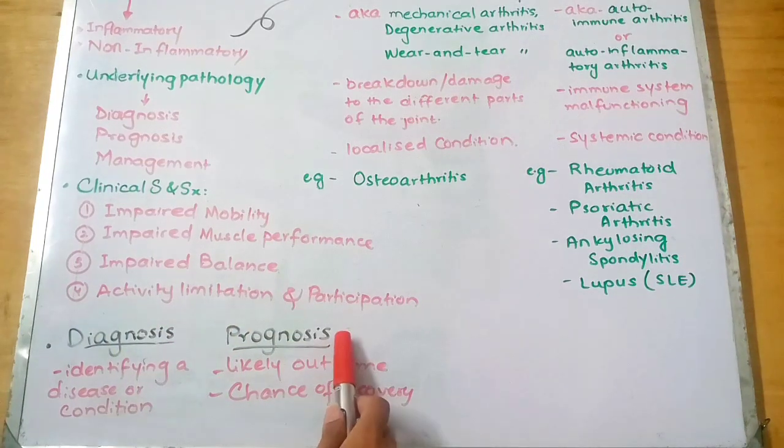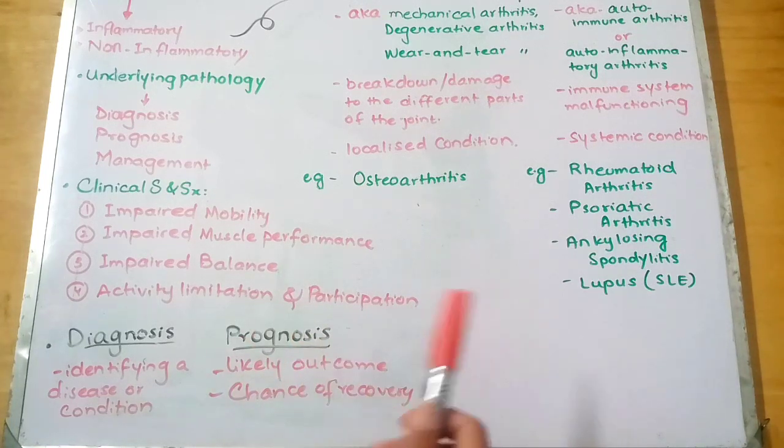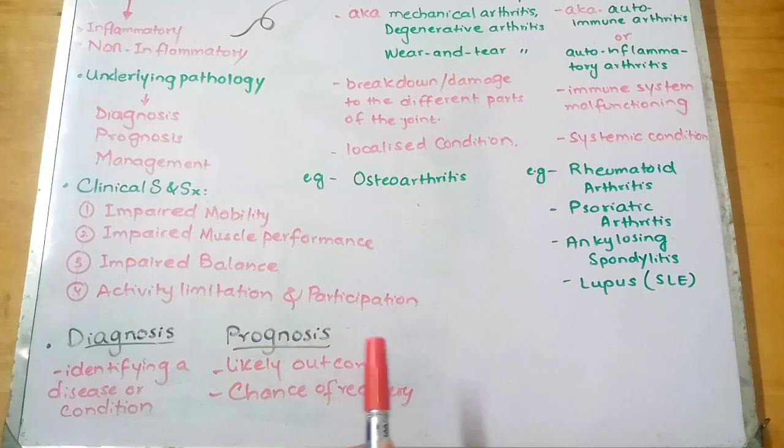Our next term is prognosis, and it is basically defined as the likely outcome, as well as to what extent it can be achieved and in how much time. It is also referred to as the chance of recovery from a disease or a condition. It can be positive, being favorable, or negative, being unfavorable.